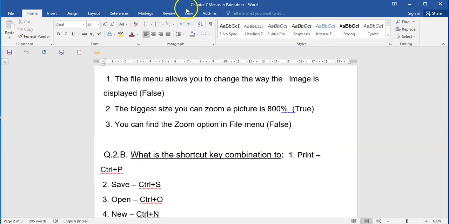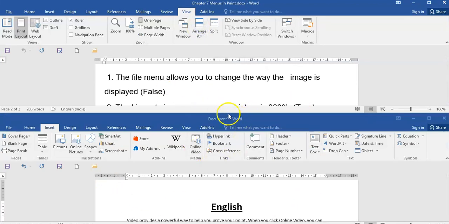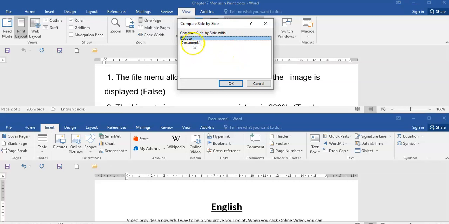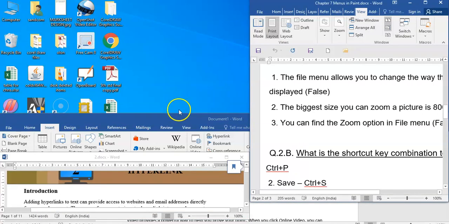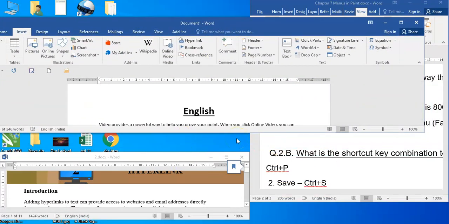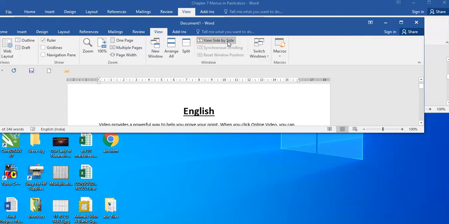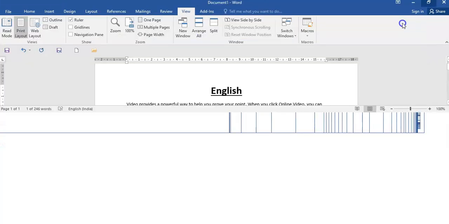Another way, children, is you can click on View and say Arrange All. Arrange All will arrange all the windows which are open over here, or whatever links are there. Or you can say View Side by Side, so both documents, the two documents, will be opened simultaneously. Here, children, there will be a little confusion, so the best part is you can switch by Alt and Tab. So I click on View again and switch off View Side by Side, and I maximize again.